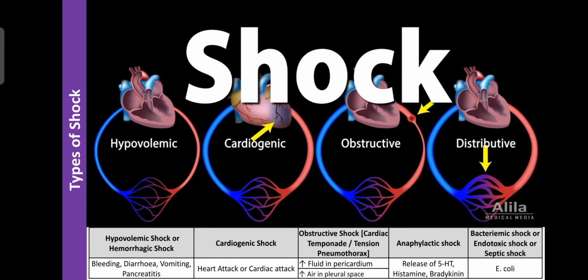So these are the different types of shock. Shock may be classified into 5 types: hypovolemic shock, cardiogenic shock, obstructive shock, that is obstruction of the flow of blood, anaphylactic shock, that is a hypersensitivity reaction, as well as bacterial shock or septic shock.